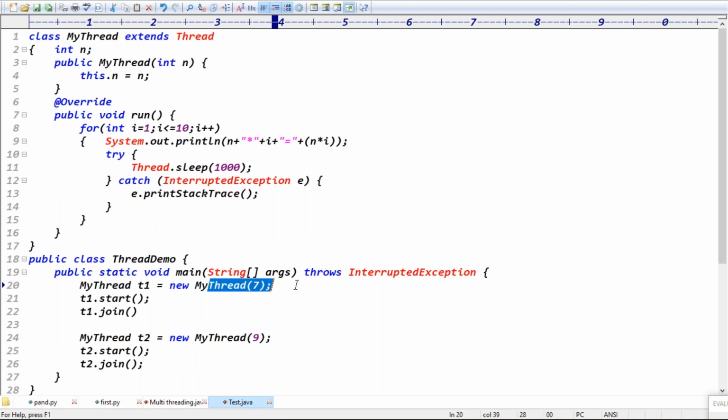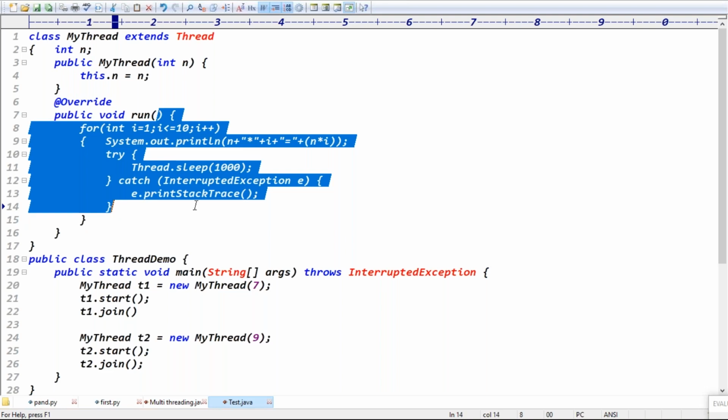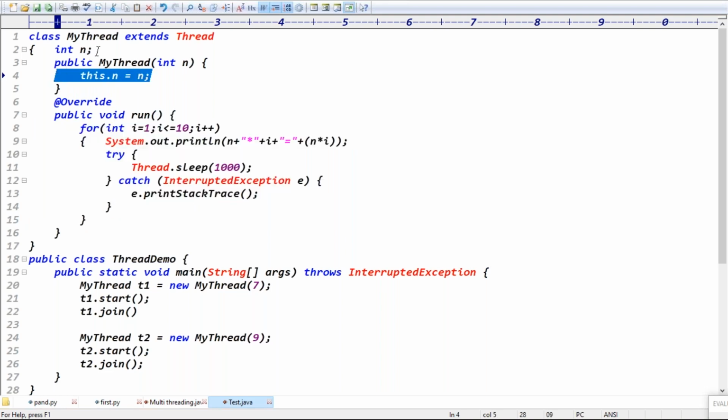But during object creation, if you pass the value, this is a constructor argument. But constructor arguments are local data. Local data we cannot access inside the run method. That's why we convert that local data to instance data, so that we can access the instance data inside the run method, right? Yes, this is the requirement I gave in yesterday's class. So if we have the requirement that during object creation we want to initialize the data, then definitely we have to take the constructor with an argument, guys.